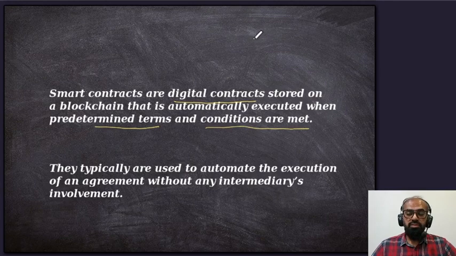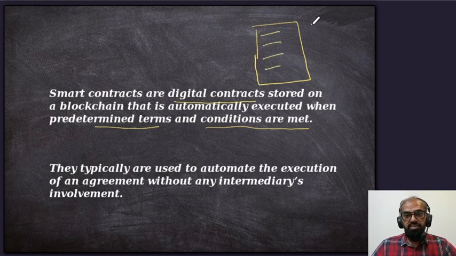This is a very beautiful statement. Assume that in real life we have physical paper contracts, and we sign a contract, but there is a governing body, for example of some government or some law, which is centralized. Paper contracts in normal life are centralized, not decentralized. And there are some issues regarding centralized contracts.